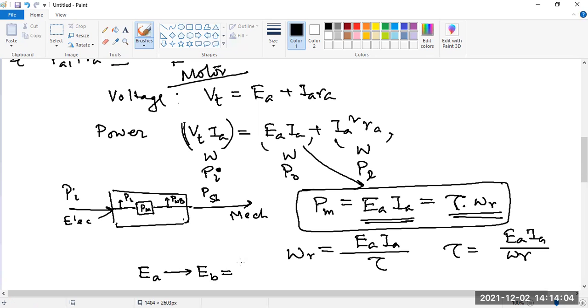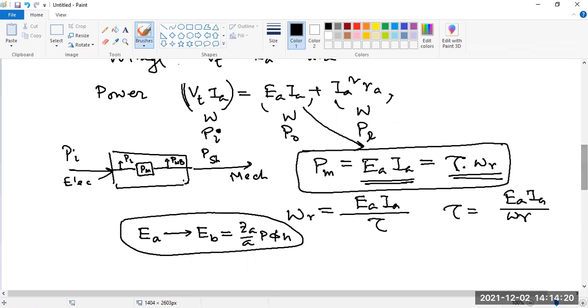The expressions are the same, P phi N Z by A 60, but the terminology is different. So in the expressions for a motor we generally write EB instead of EA, and EA is written during generator operation. Got it?